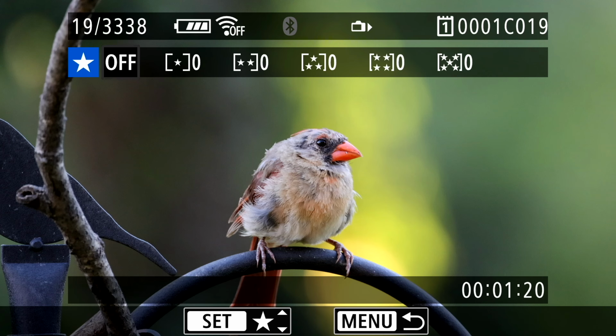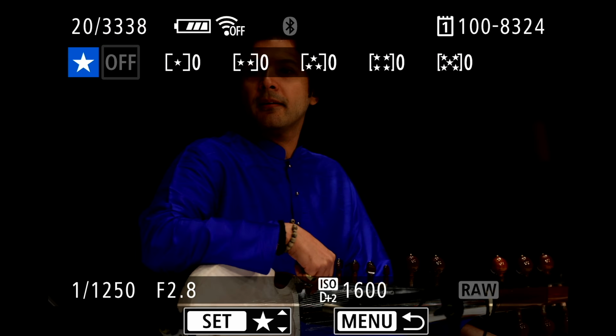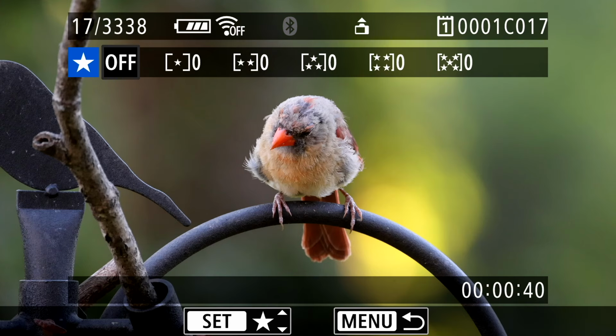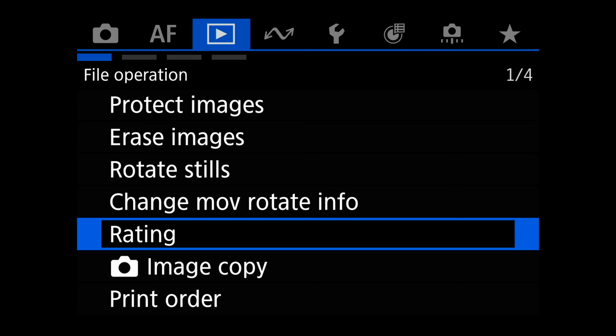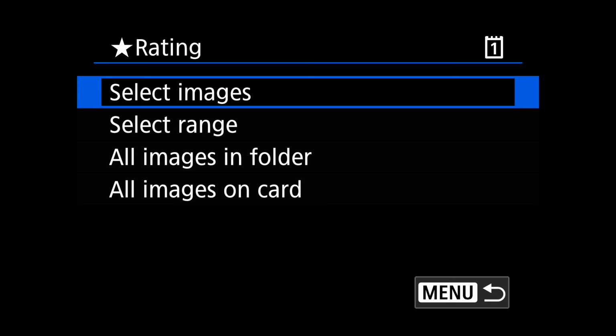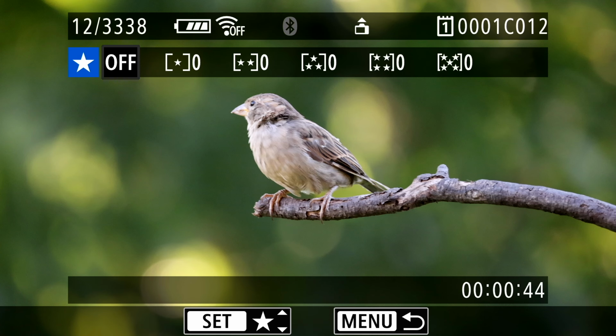Ratings, this was something that we talked about briefly. You can actually rate your photos. So if you come back here and you start looking at any of these pictures, like for example this, and you really want to rate it, you can hit the star button, right? If you hit star, oops, I didn't do that right. Select images, so I got to select images here.